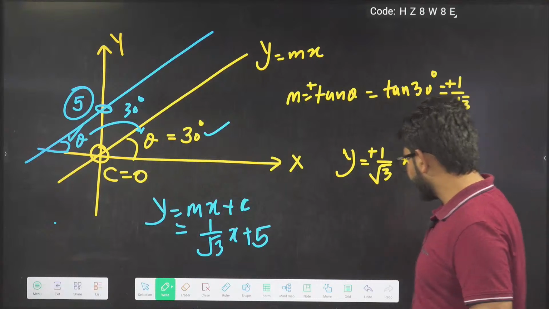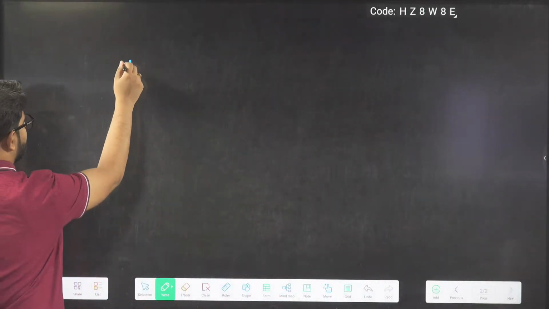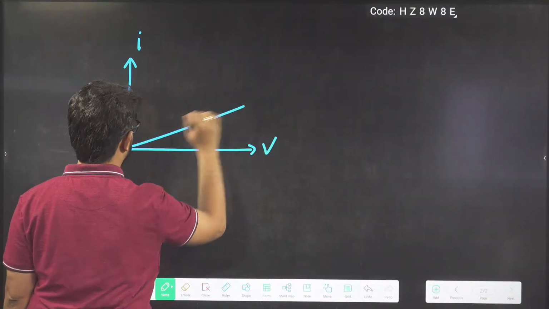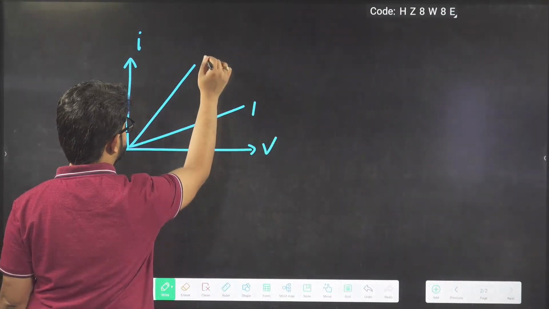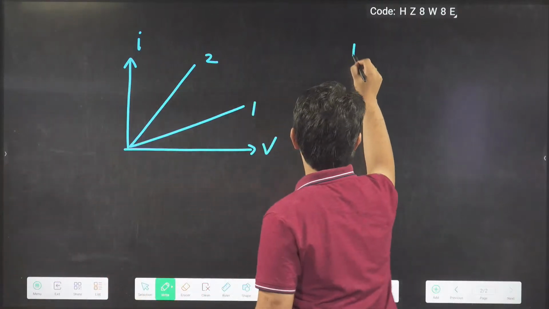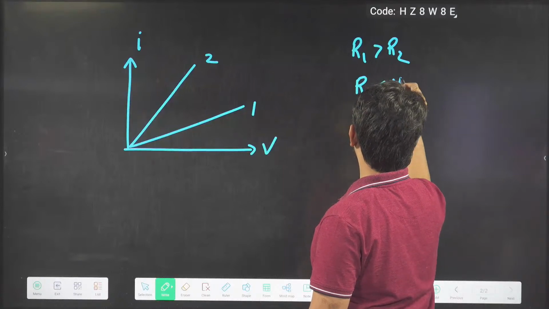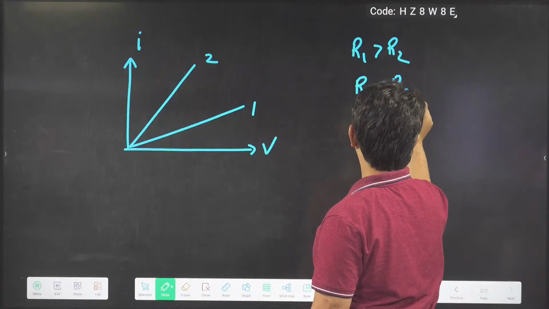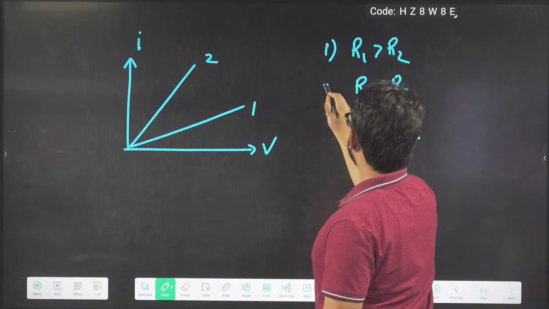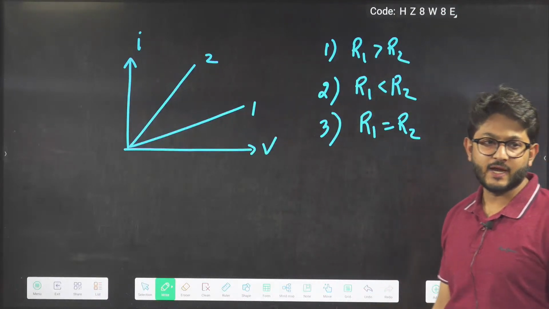Okay. In the last class, I told you one more question here, beta. Let us say we have this IV curve. What is this curve given? The IV curve is given. These are two axes. Two diagrams are given, 1 and 2, and you have to compare: R1 more than R2, R1 less than R2, and R1 equal to R2. One, two, three. What is the right option?